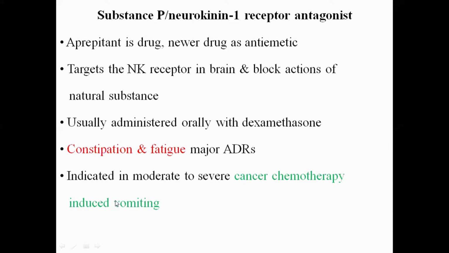If you want additional knowledge, it is used orally along with dexamethasone, because dexamethasone is also used for the treatment of chemotherapy induced nausea and vomiting. So along with dexamethasone, it can be used orally. Constipation and fatigue are the major adverse effects. The only important thing to remember here is that aprepitant is a neurokinin receptor antagonist, used for the treatment of chemotherapy induced nausea and vomiting.